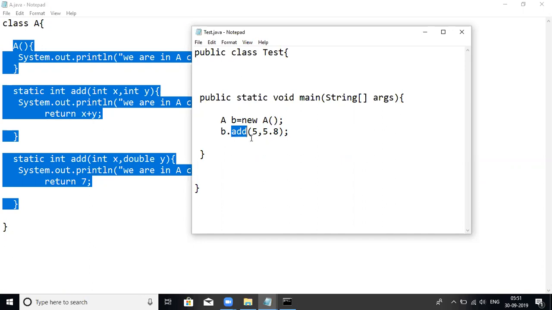So it's not like overriding, it's like overloading. So we can say it is static polymorphism. Not about static methods, it's compile time polymorphism.